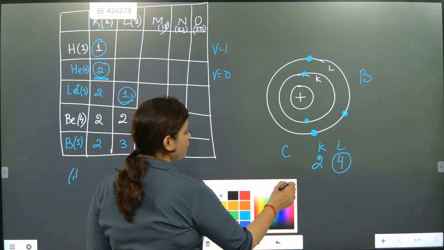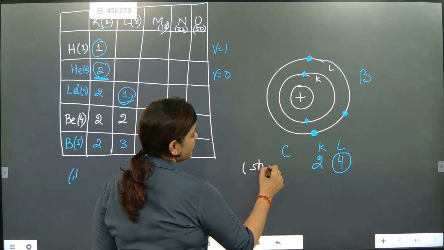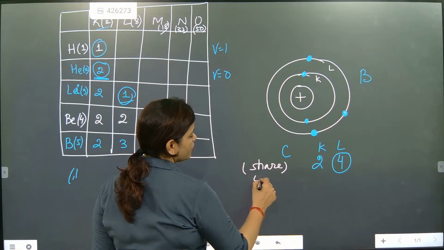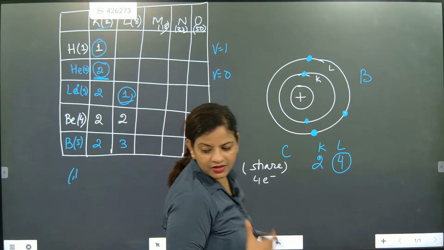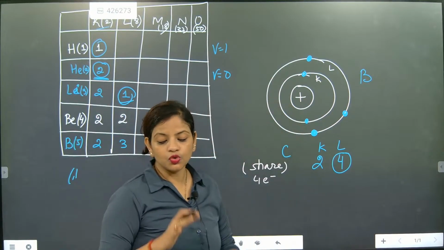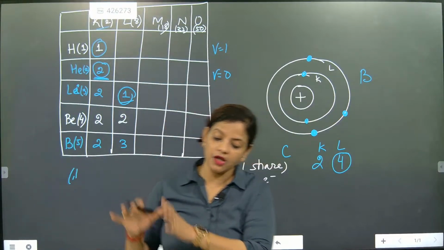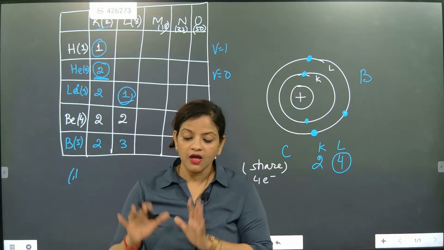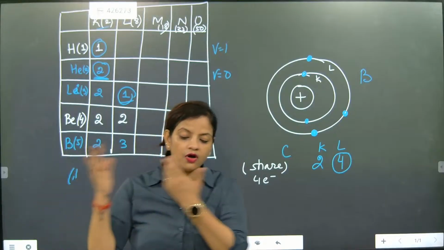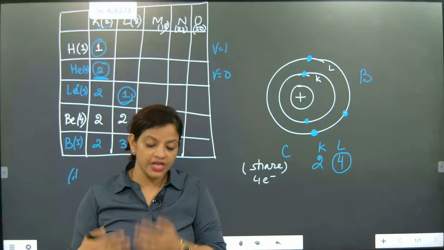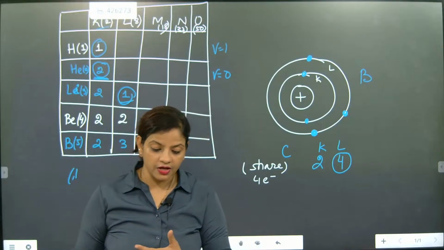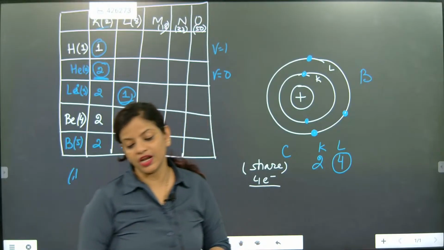Can't give, can't take. So those elements in the periodic table whose valency is 4 can neither give nor take. They can only share. They can only what, beta? Share. So for them sharing of 4 electrons is done.